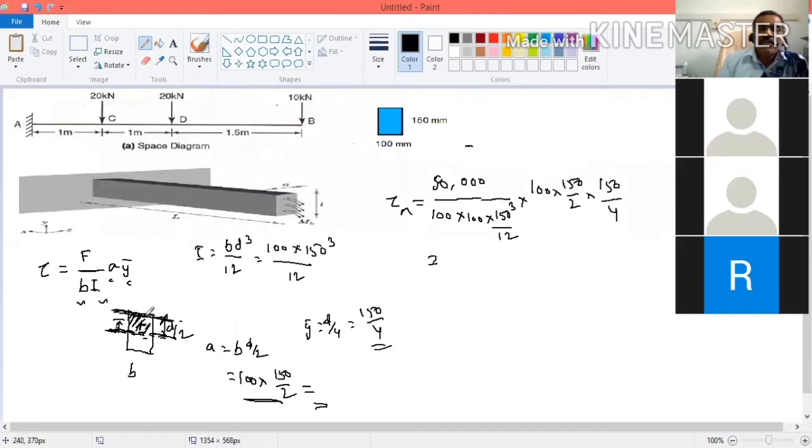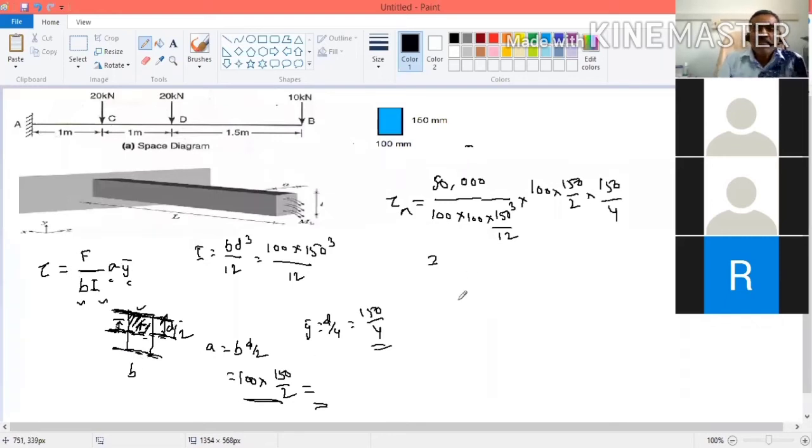Here either you have to consider above or below. Is there any area above? No area. So area is equal to 0. Then tau is equal to 0. Shear stress is equal to 0 at the extreme fiber. Similarly, if you find the extreme fiber on this side, F is there, B is there, I is there. But for A, I told you to take the area above or below. If you take the area below, it will be 0. Then area is equal to 0, tau is equal to 0.